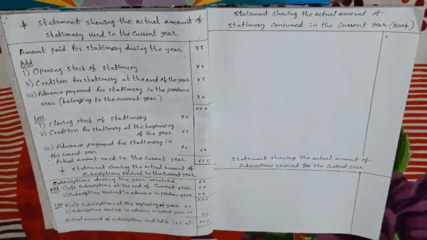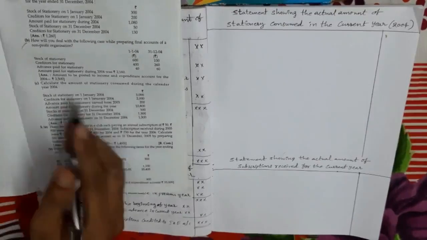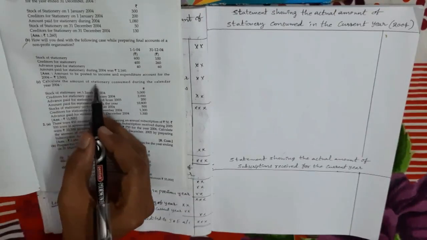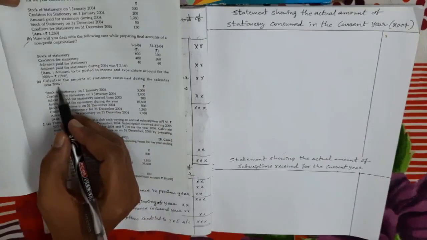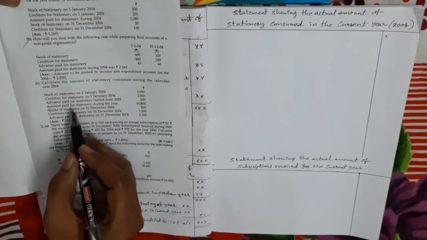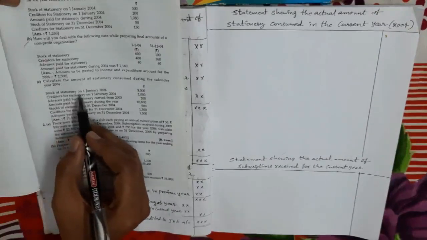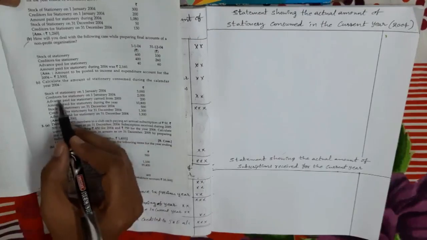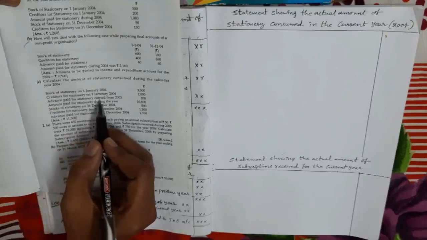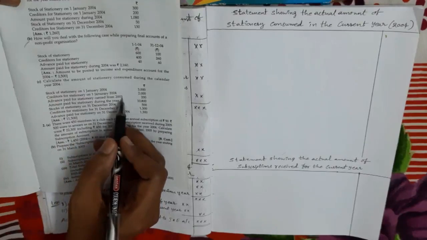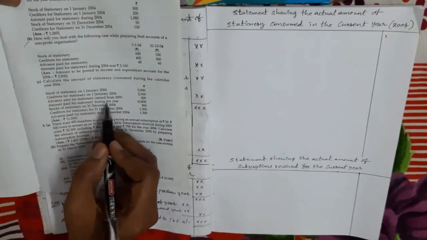In your textbook, problem number 1C on page number 299. Calculate the amount of stationery consumed during the calendar year 2004. So my dears, 2004 is the present year. Your information: stock of stationery on 1st January 2004, creditors for stationery on 1st January 2004, advance paid for stationery carried from 2003, which is last year, and amount paid for stationery during the year.